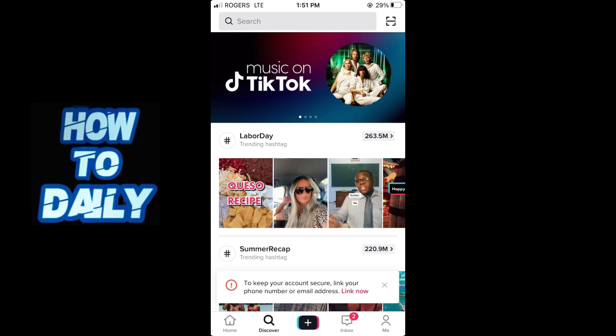And another way to earn money from TikTok is through brand partnerships and sponsored content. As your follower count grows, brands may reach out to you for collaborations. You can also pitch to brands directly, offering to create content that promotes their products or services in exchange for payment.